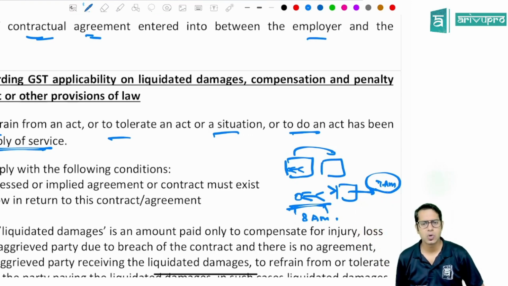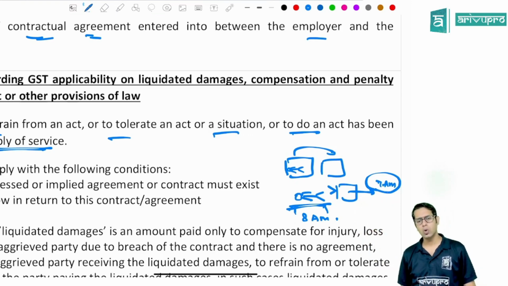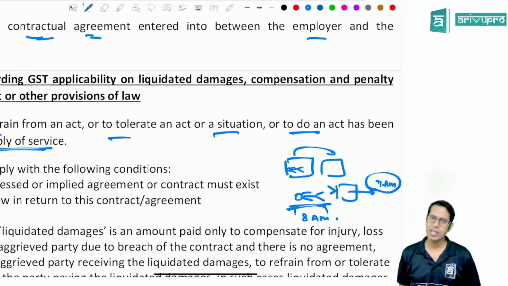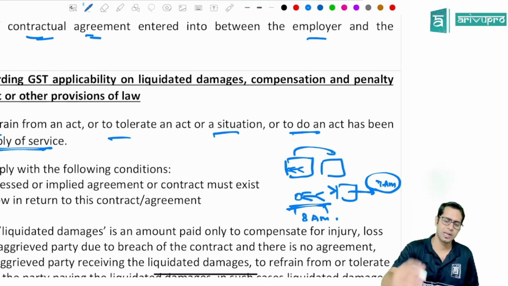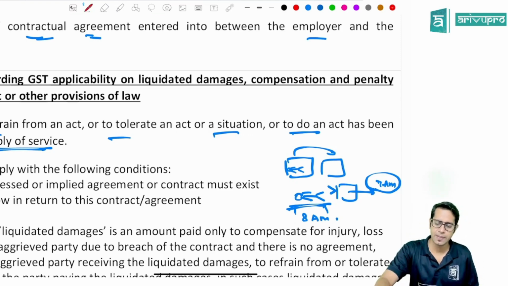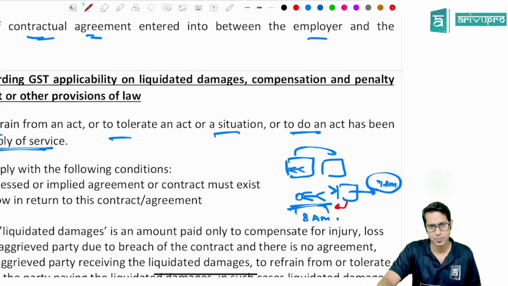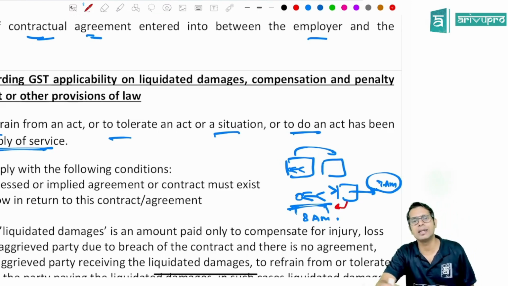The school people say, no, I will not do it. I said, okay, don't do it. I'll go give a police complaint that you are running a school in a residential area. Now the school people say, wait, Mr. Dilip, wait. You do one thing, Mr. Dilip, because you are getting disturbed, please tolerate this disturbance.